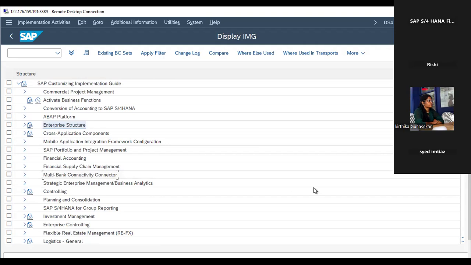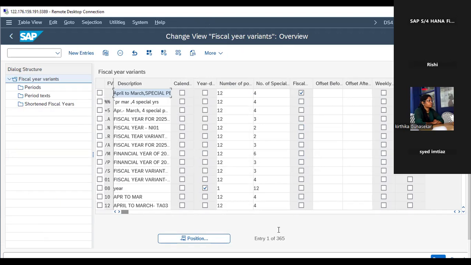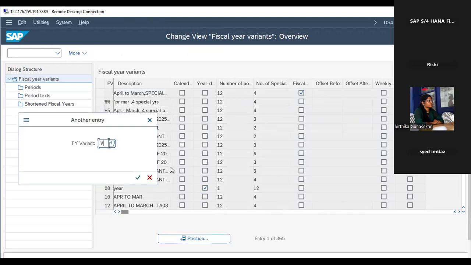Okay, fine. What is fiscal year? Could you please tell me? What is the meaning of position? The search bar. Yes, position is the search button in SAP. If you want to search anything or you want to assign it, just go to the position. Position means search. So go to position and enter fiscal year and V3.